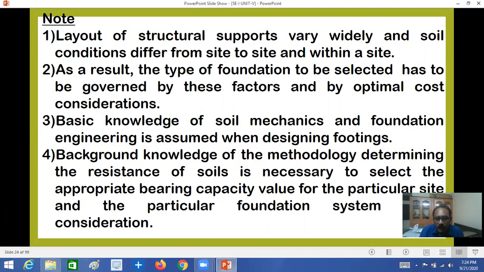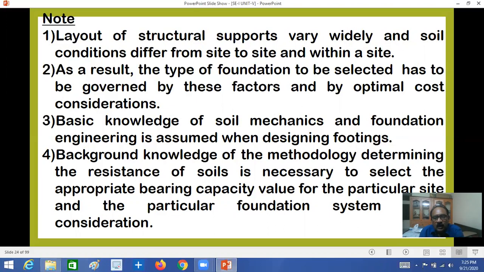Now, the soil properties are very important in footings. That is SBC, the safe bearing capacity of soil. Structural supports and layouts vary widely, and soil conditions differ from site to site and within a site. Depending upon the bearing strength of the soil, the footing size, depth and reinforcement will vary, because the pressure under the footing is the major factor in design consideration.